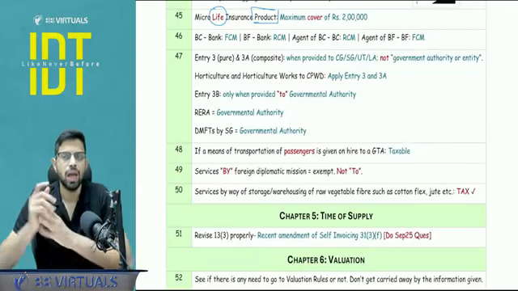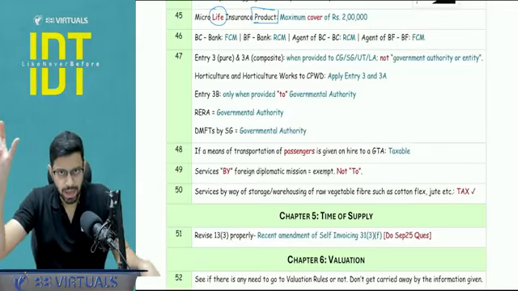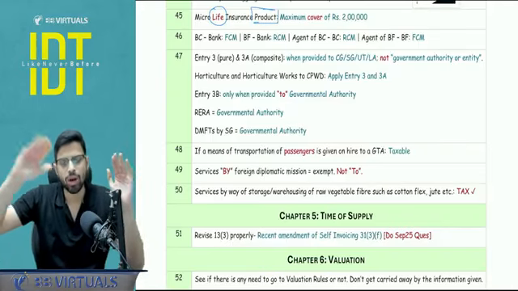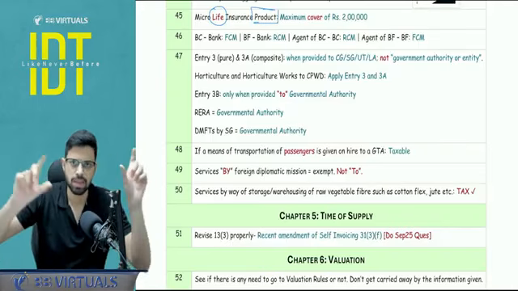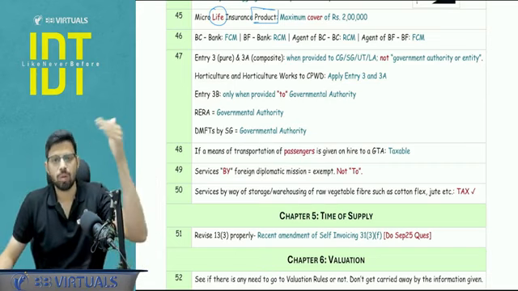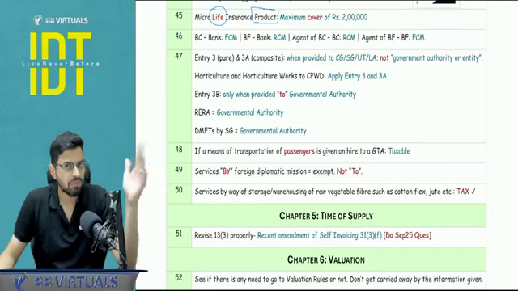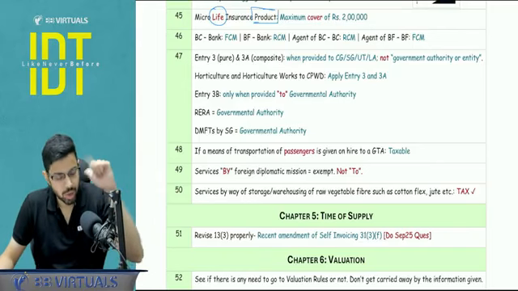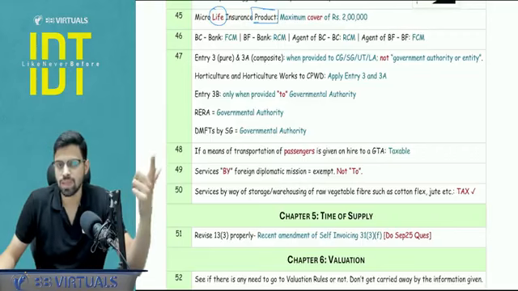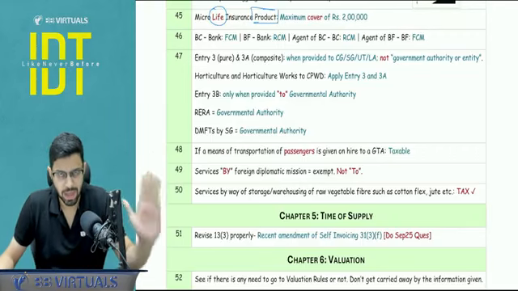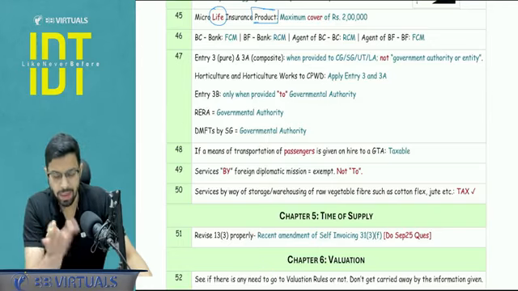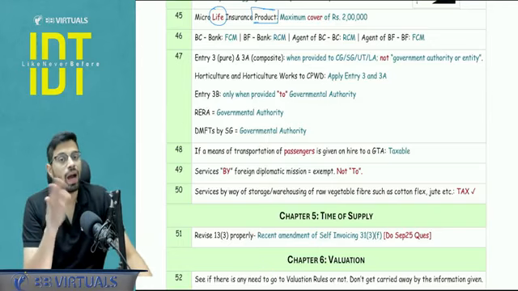Okay, pay attention. With respect to rural area, banking industry, everything is exempt. So BCBF providing to a bank, or an agent providing to the BCBF. BC means the business correspondent, BF means the business facilitator. Now, when we talk about the insurance industry, the BCBF providing services to an insurance company is exempt in rural area. But if any agent is providing services to BCBF, it is taxable. This was just a part of exemption analysis. Is it clear? Now, let's talk about the RCM FCM part.